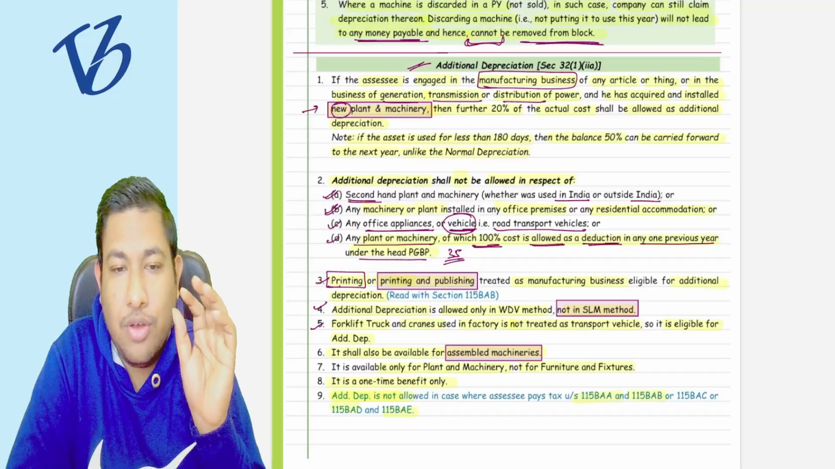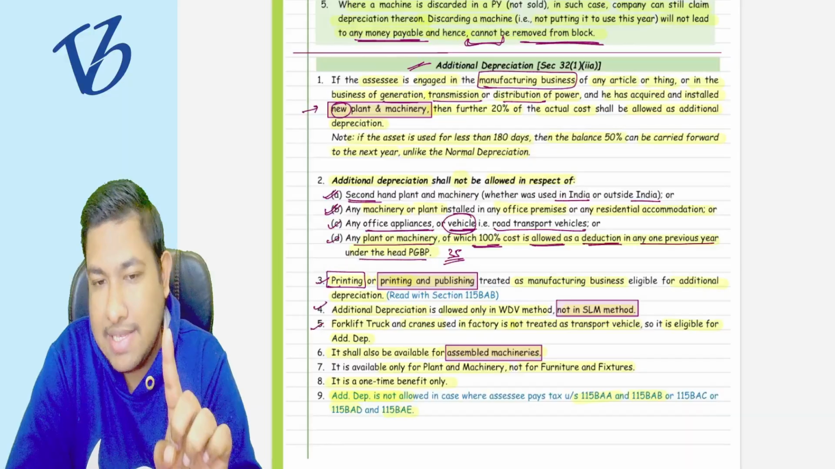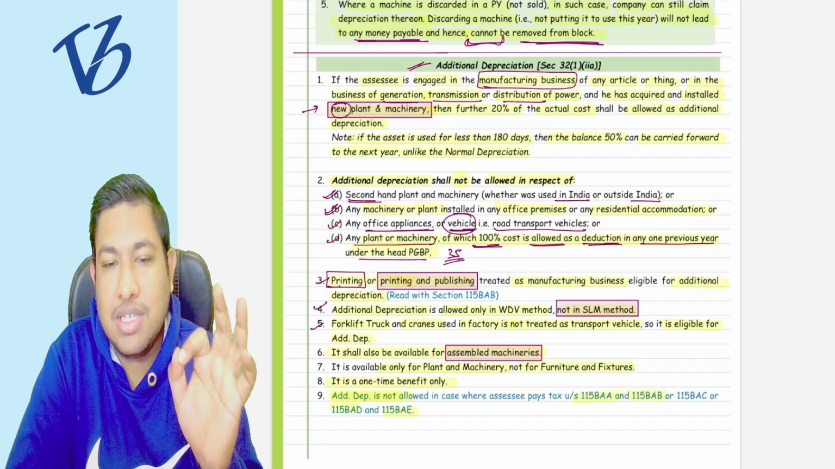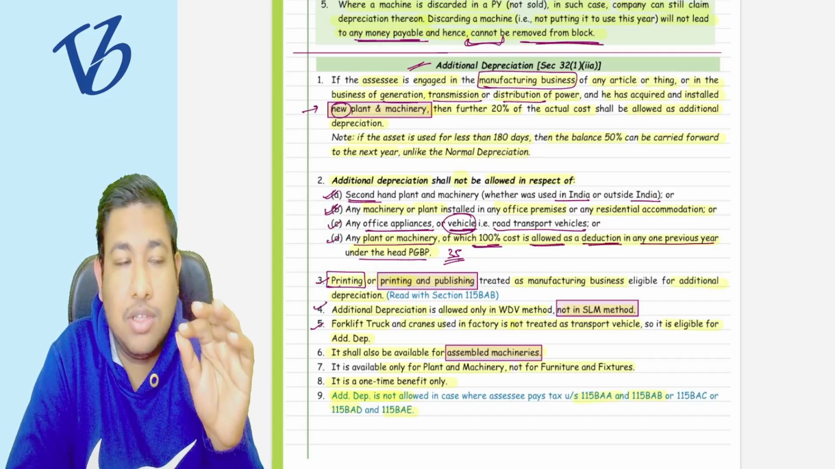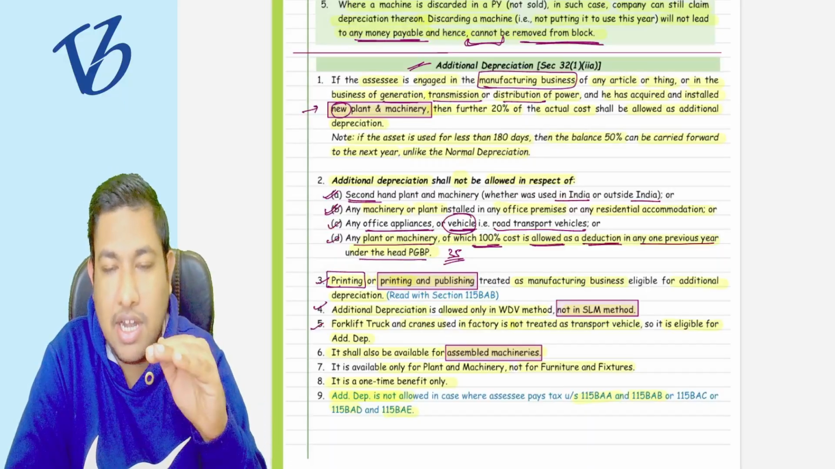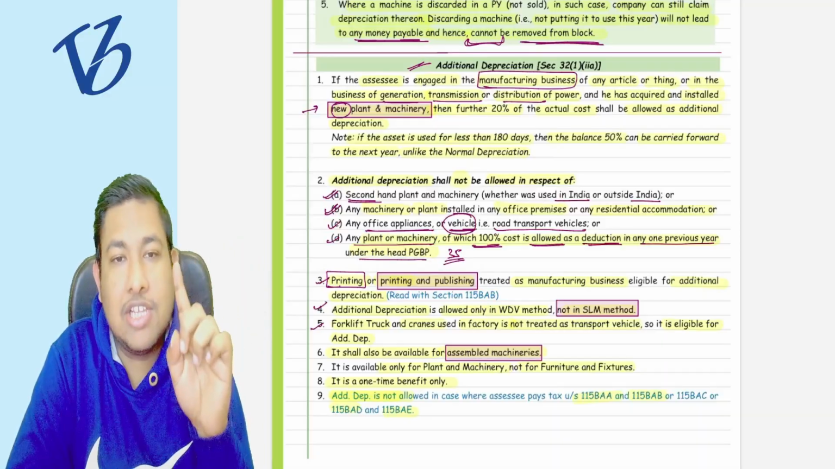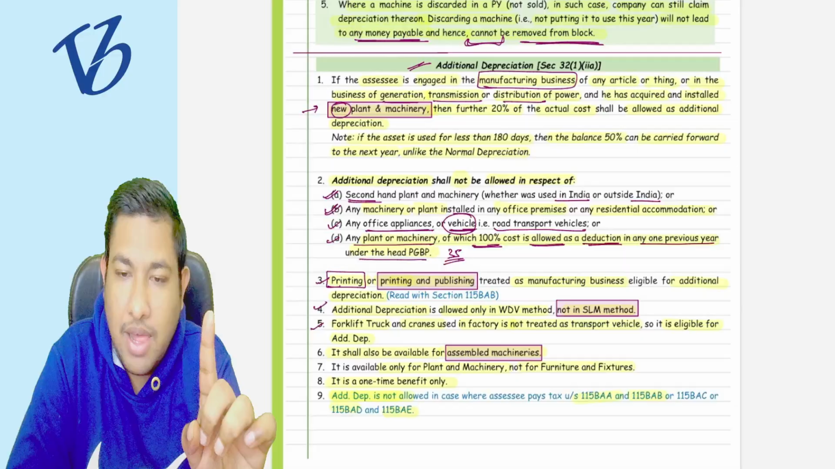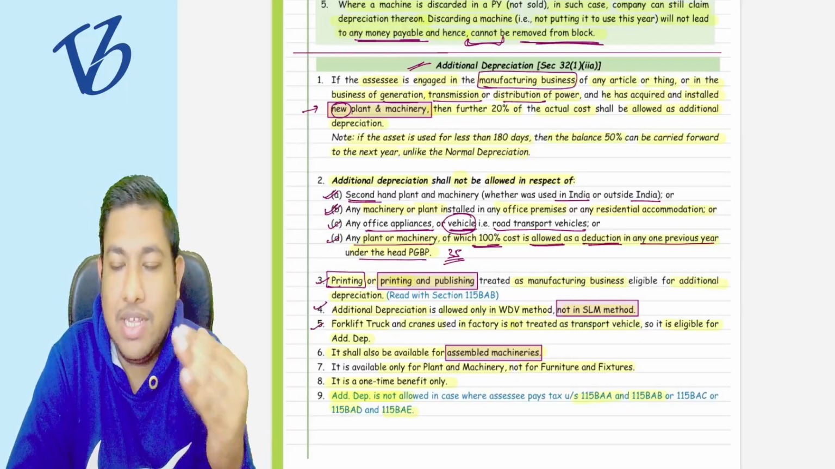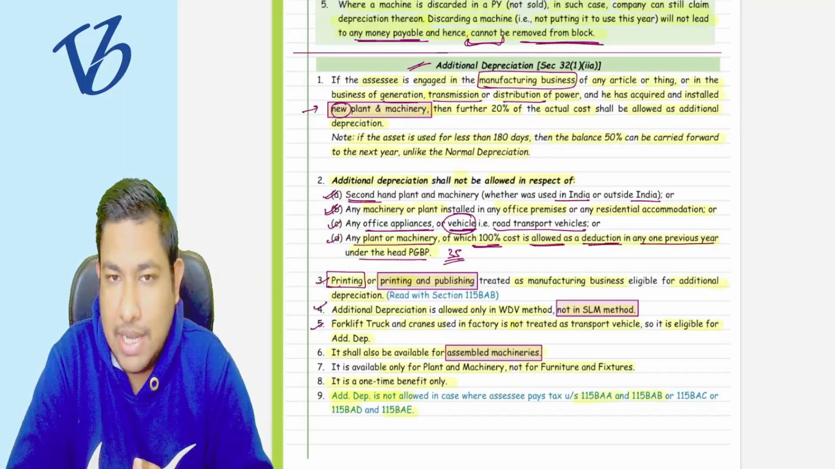Okay, point number 4, which says that additional depreciation is allowed only on the WDV method, not on the SLM method. It is also available for assembled machineries. Forklift trucks or cranes that are used in the factory premises itself are not considered as vehicles, and you can take the depreciation on them. It is for plant and machinery, not for furniture and fixtures, and it is only a one-time benefit, not every year. Understood? We have revised it very easily.